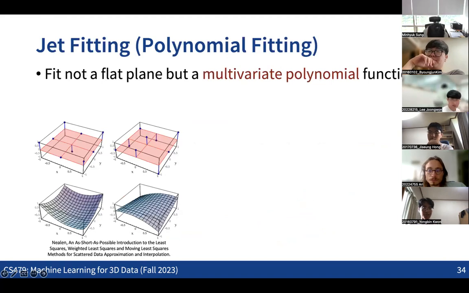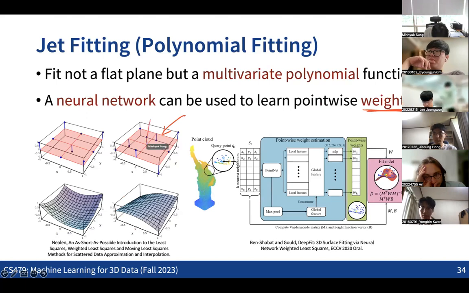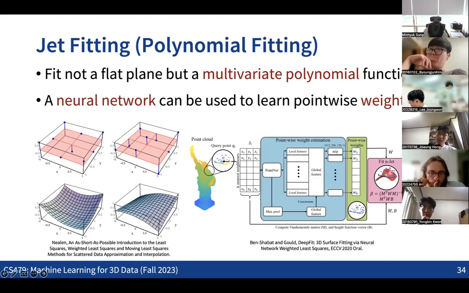What we can do is that there is also work utilizing the neural net, not to directly predict the normal direction, but to predict point-wise weights in order to get better fitting accuracy. So the basic idea is that instead of directly predicting the normal direction for each point, for each case where we are fitting the plane or polynomial function, we are now predicting the weights to get a better quality of fitting.